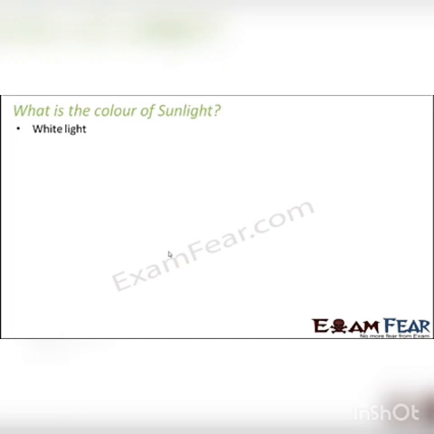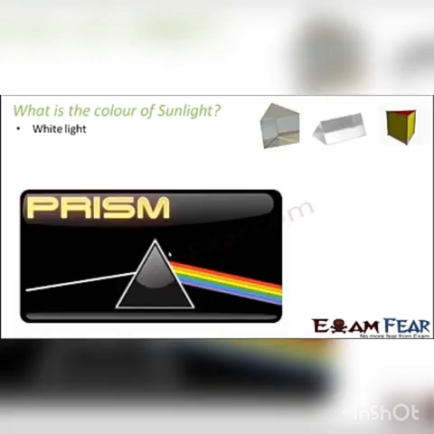Well, not really. If you look even more closely, you will get to know that the sunlight, which appears to be white, is actually made up of 7 different colors. That sounds interesting, right? So how do we get to know that it is made up of 7 different colors? Do you know what is a prism? A prism is nothing but a structure which is made up of 3 rectangular glass pieces. But it is entirely solid, so it is not hollow from inside.